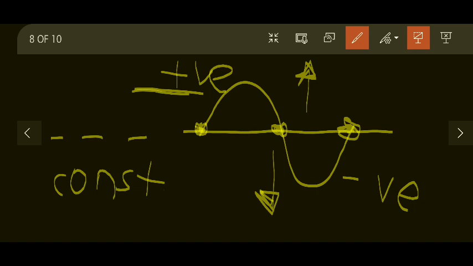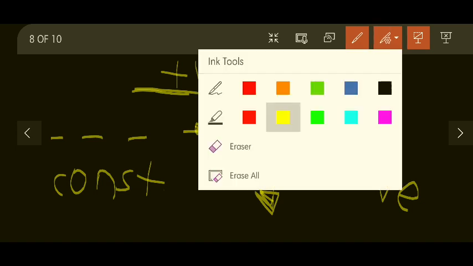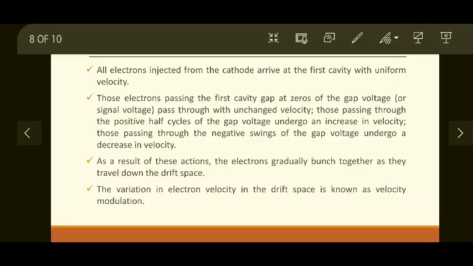The process of bunching we will see in detail in the next video, but right now we have to understand what we are doing in the first cavity, called the buncher cavity. Those electrons passing the first cavity gap at zero gap voltage pass through with unchanged velocity. Those passing through the positive half cycle of the gap voltage undergo an increase in velocity, and those passing through the negative swing of the gap voltage undergo a decrease in velocity. That's what I have just explained.